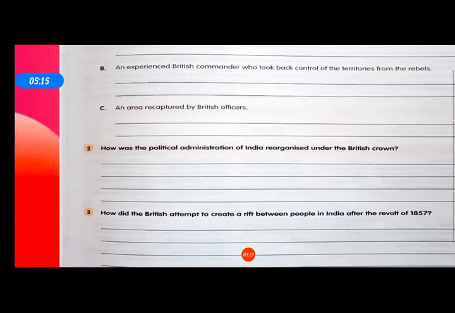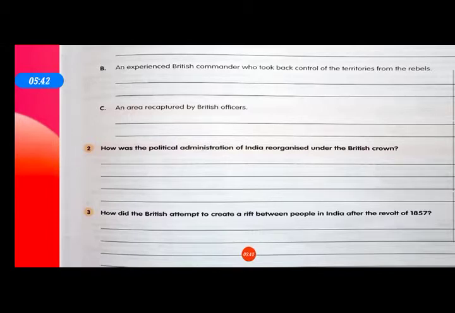Now come to the second question. How was the political administration of India reorganized under the British Crown? Queen Victoria now became the Empress of India. The Governor General became the Viceroy, the representative of the Queen. Now, question number three: how did the British attempt to create a rift between people in India after the revolt of 1857?